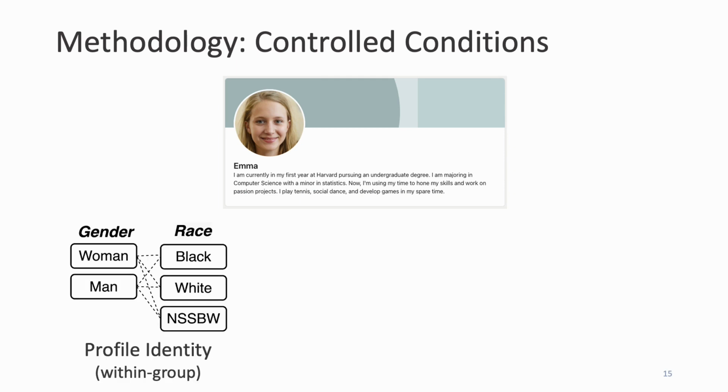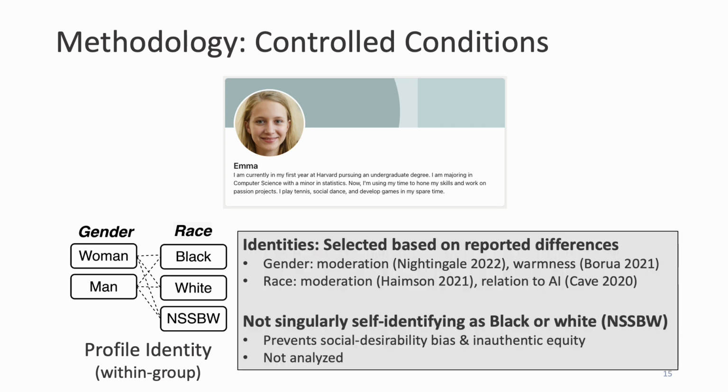First, we investigate whether profile identity has an effect by having profiles be owned by a person with one of 6 self-selected intersectional identities. They either self-identify as a man or woman and self-identify as black, white, or not singularly black or white. We chose to evaluate this set of identities based on prior work, which finds differences in viewers' perceived warmness, artificiality, and self-reported incidents of moderation, among others.